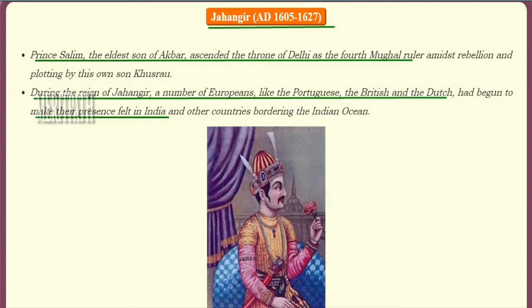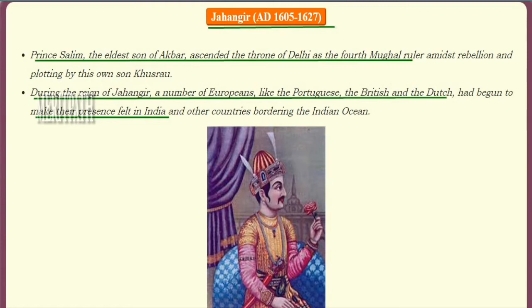Next ruler is Jahangir. He ruled from AD 1605 to AD 1627. So Prince Salim, the eldest son of Akbar, ascended the throne of Delhi, and he was the fourth Mughal ruler. And among all this, there was rebellion and plotting by his own son Khusrau.